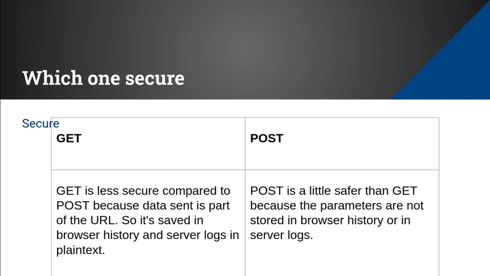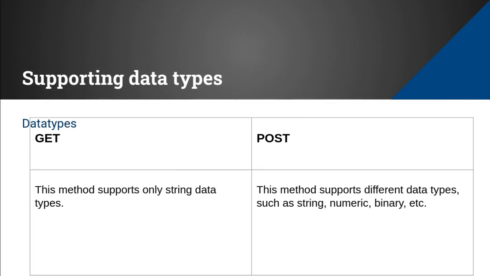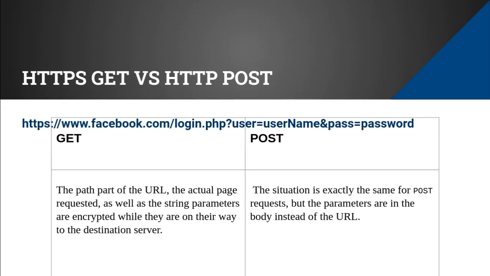POST is a little safer than GET because the parameters are not stored in the browser history and not exposed over the URL. It stores the data in the body and it is not stored in the browser history. Supporting data types: the GET method supports only string data types, whereas the POST method supports different data types such as string, numeric and binary data types.